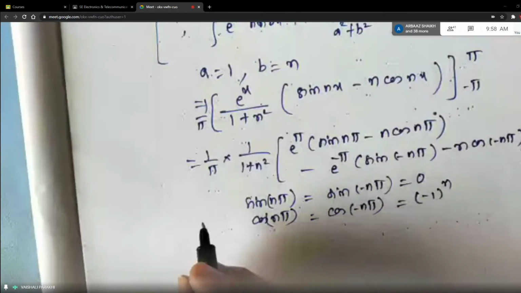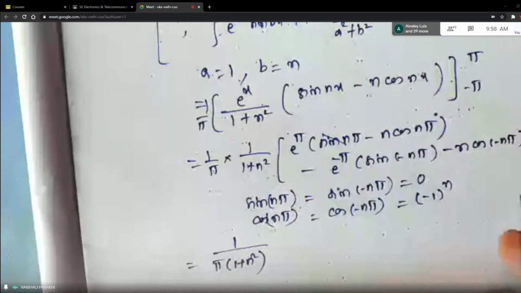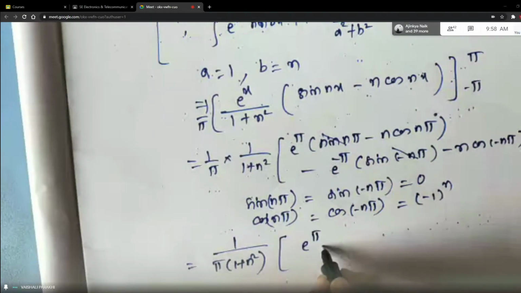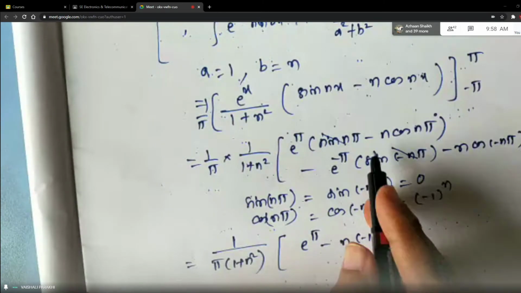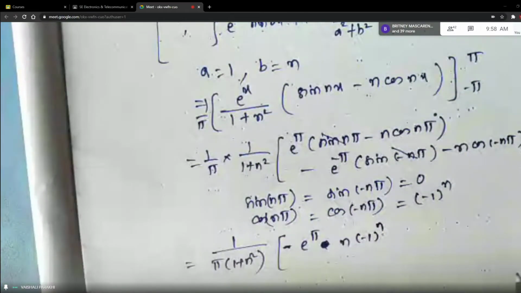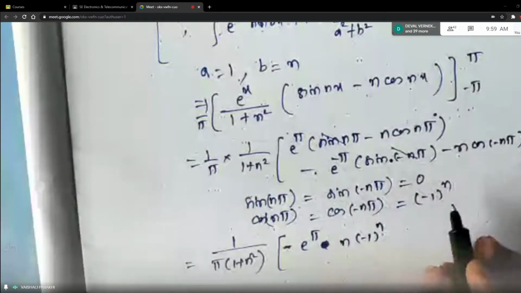So keeping these two things in mind, see what remains: 1 upon pi into 1 plus n square. Sine terms will vanish, students, because sine of n pi will be 0. Okay. So it is e raised to pi minus n into minus 1 raised to n. This is minus sign, right, in the middle. So we can give minus sign to this term. It is into here. Then this term is vanished. Minus into minus is plus here.